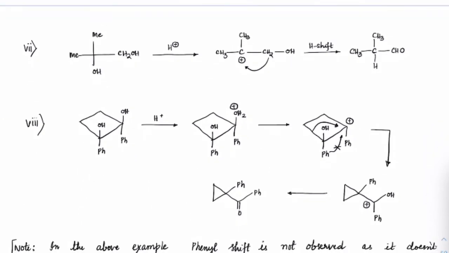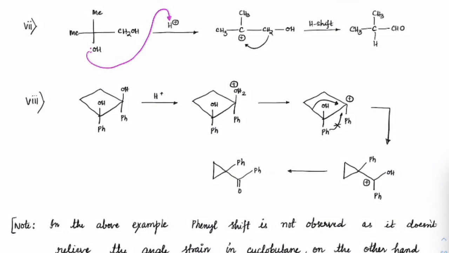Next case. Check out here. Again, this is a diol. OH is there here. This is a simple case. Obviously, the O will always take it from the more stable carbocation formation. So this will form a more stable carbocation. Hydride shift is seen. So you will get this here. So this is a simple case. Simple hydride shift has been observed. Next case.